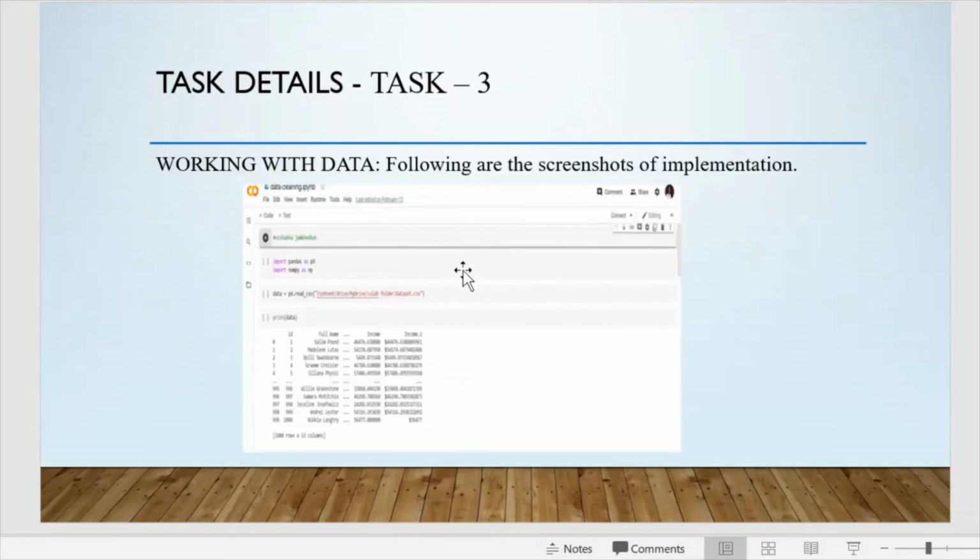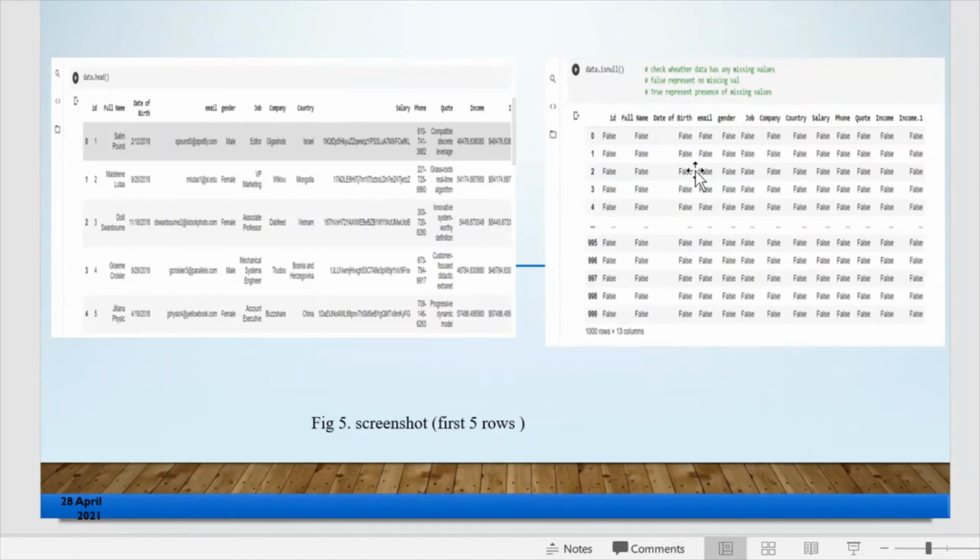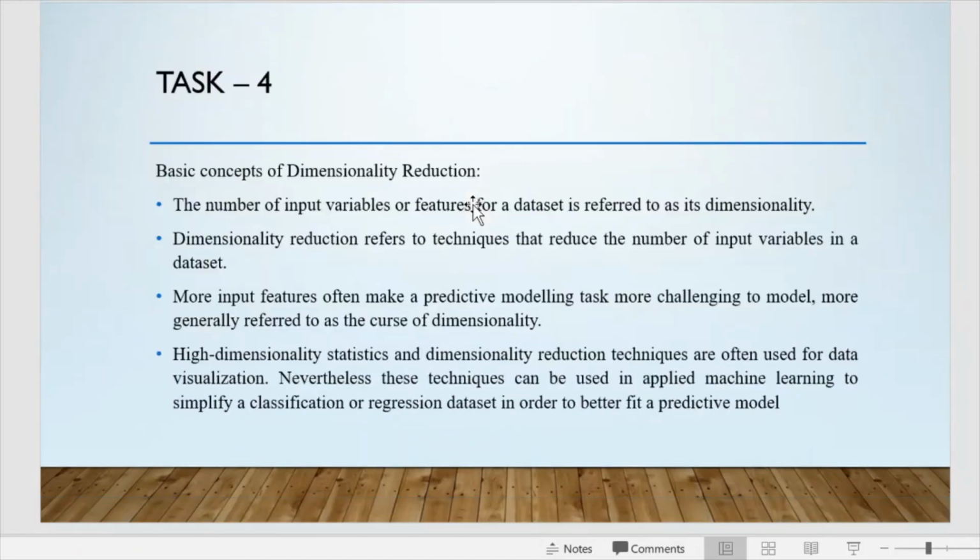So this was the code for implementation. These are the screenshots of the code of implementation of data.